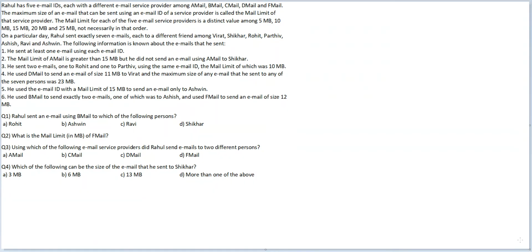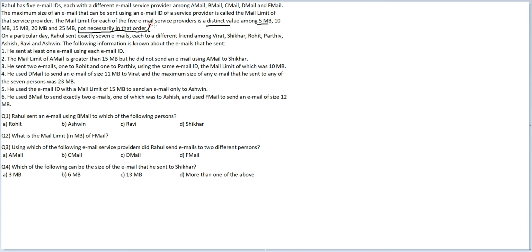Let's look at this question now. Rahul has 5 email IDs, each with a different email service provider among A mail, B mail, C mail, D mail, and F mail. Okay, so there are 5 email service providers. The maximum size of an email that can be sent using an email ID of a service provider is called the mail limit of the service provider. The mail limit of each of the 5 email service providers is a distinct value among 5 MB, 10 MB, 15 MB, 20 MB, and 25 MB. Not necessarily in that order.